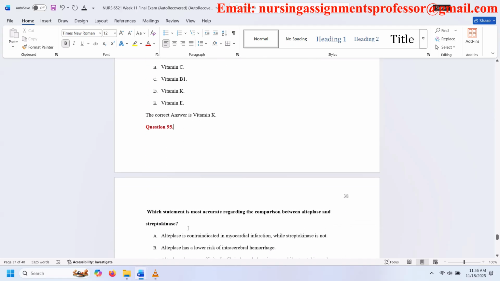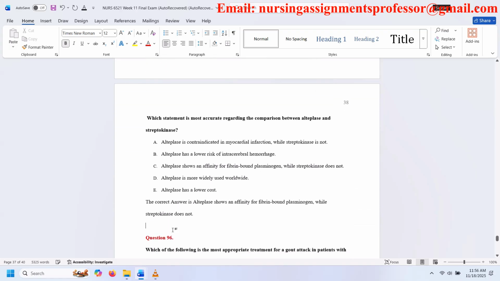Question 95. Which statement is most accurate regarding the comparison between alteplase and streptokinase? A. Alteplase is contraindicated in myocardial infarction, while streptokinase is not. B. Alteplase has a lower risk of intracerebral hemorrhage. C. Alteplase shows an affinity for fibrin-bound plasminogen, while streptokinase does not. D. Alteplase is more widely used worldwide. E. Alteplase has a lower cost. The correct answer is alteplase shows an affinity for fibrin-bound plasminogen, while streptokinase does not.